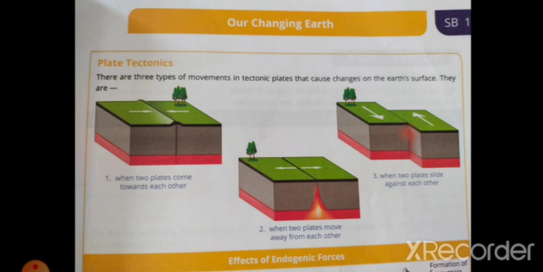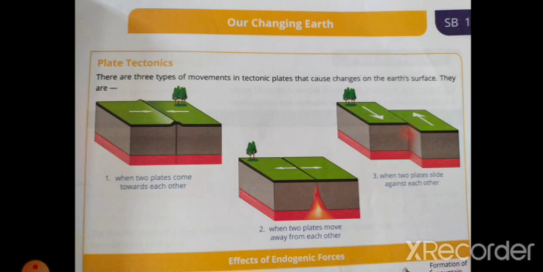And the second one is when 2 plates move away from each other, as you can see from the arrow marks. One side is moving to the left and the other part is moving to the right. What happens? The hot magma from the inside will come out through the gap, because these 2 plates move away from each other.